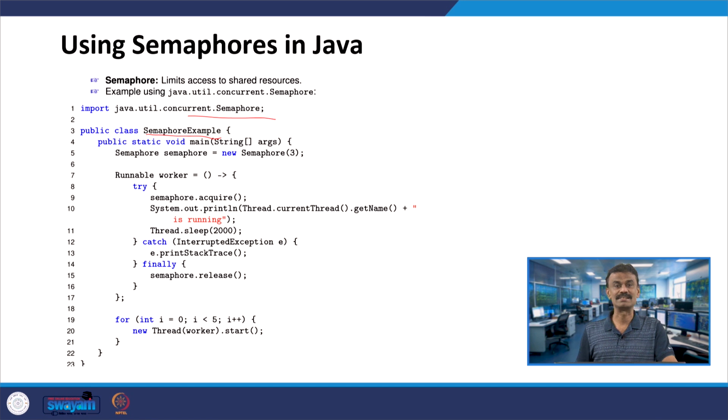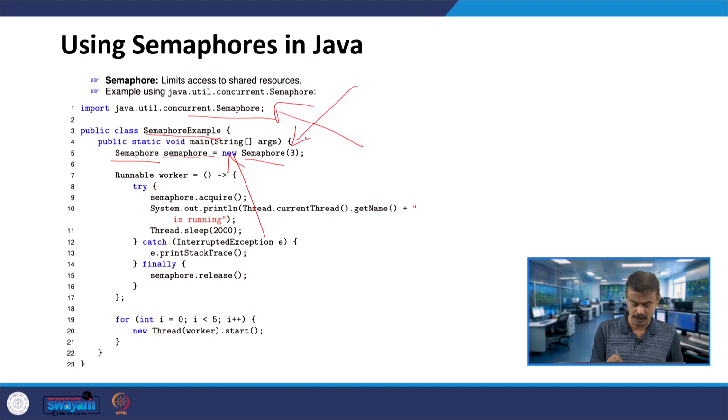So, now we consider semaphores in Java. Here we are including the utility semaphore, java.util.concurrent.Semaphore. Let us take the class Semaphore example. Here I have an object semaphore, small s, under the class Semaphore, dynamically allocated the memory with the constructor Semaphore, and as usual,